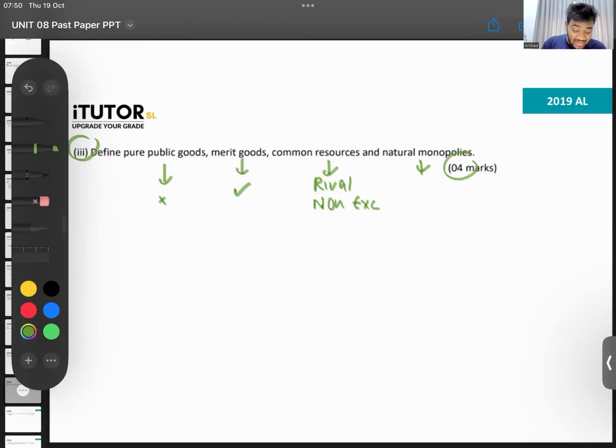And then finally, what are natural monopolies? We learned this in unit number 4. This is from nowhere, the examiner has put it for some reason. We don't really talk about natural monopolies in unit number 8 much. What is a natural monopoly? A natural monopoly is a monopoly firm, a firm that is big, and they are experiencing economies of scale.